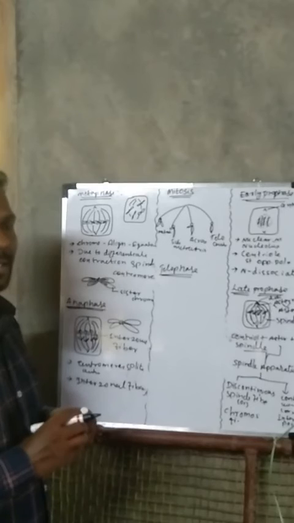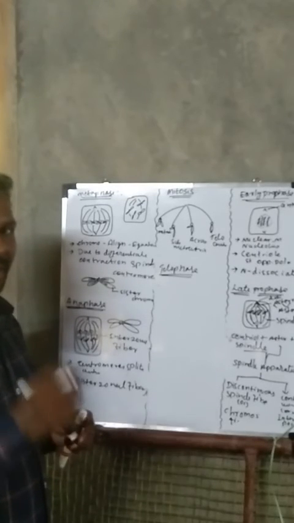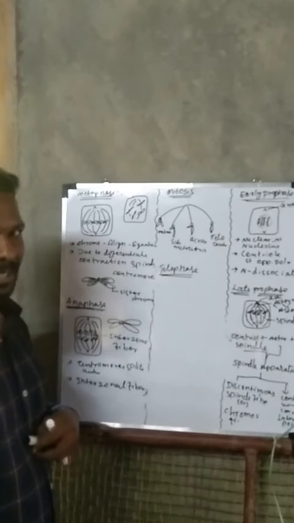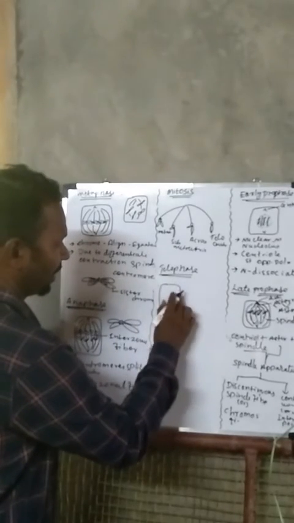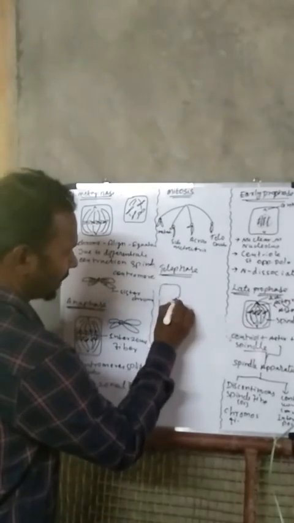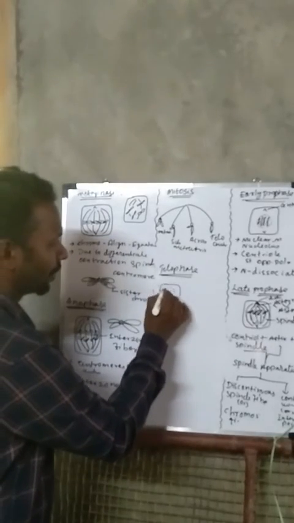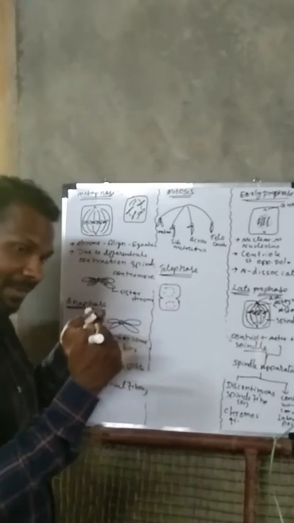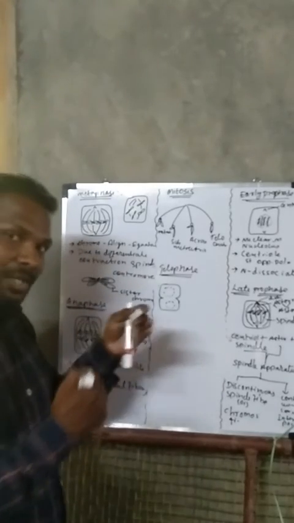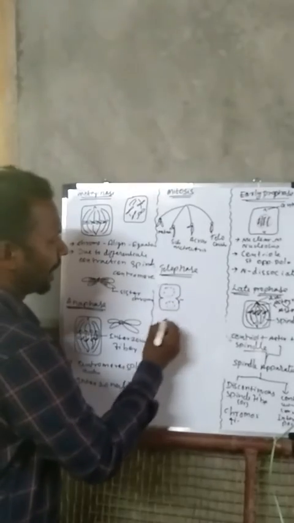The answer is that cytokinesis takes place in animal cells at the beginning of telophase itself. See, this is an animal cell and cytokinesis started. There is a formation of furrow. The furrow slowly develops and splits the cell into two halves.